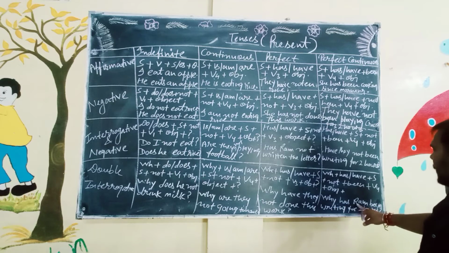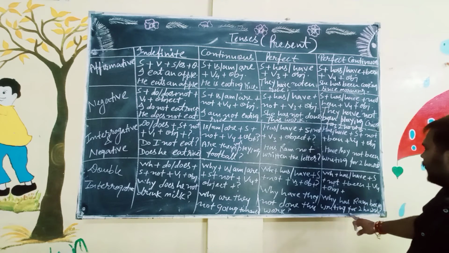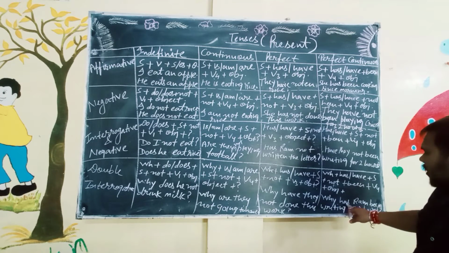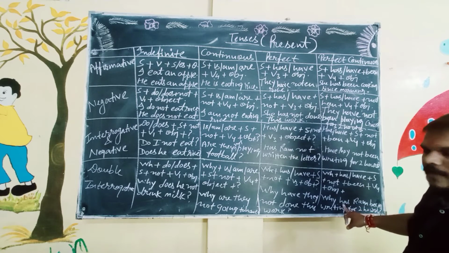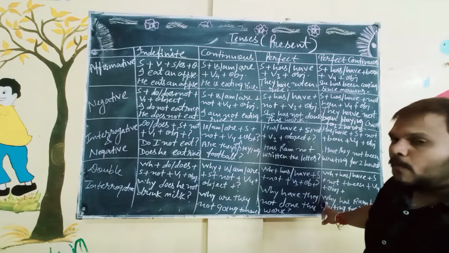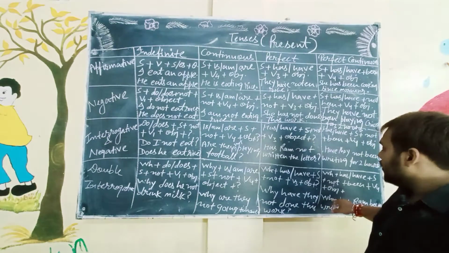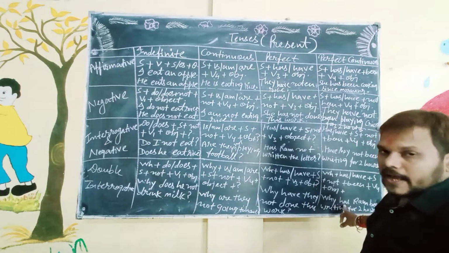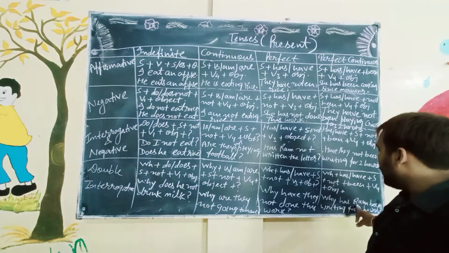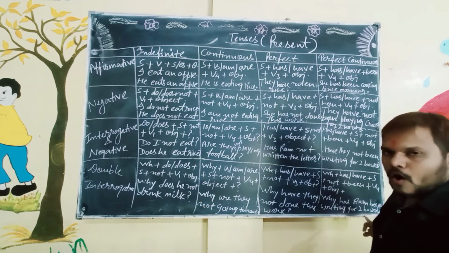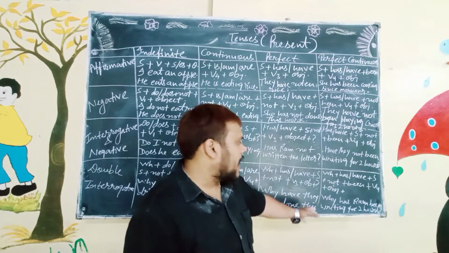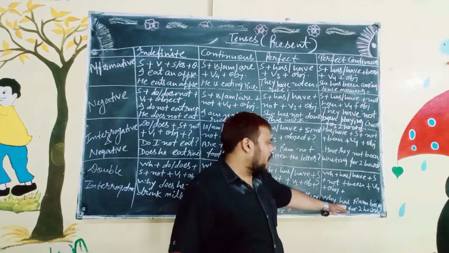Why has Ram been writing for 2 hours? Ram is the singular subject, that's why I used has, and the WH word is given in the middle of the sentence, that's why I used at first, means before has. Why has Ram been writing for 2 hours? You can see here. Why has Ram been writing for 2 hours?